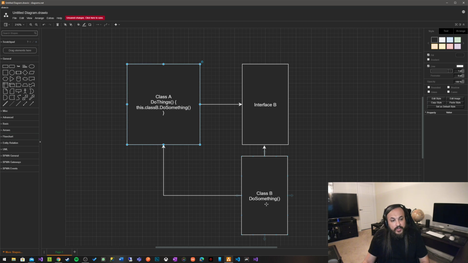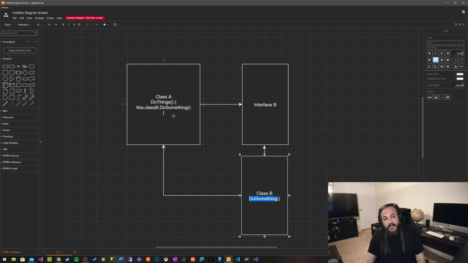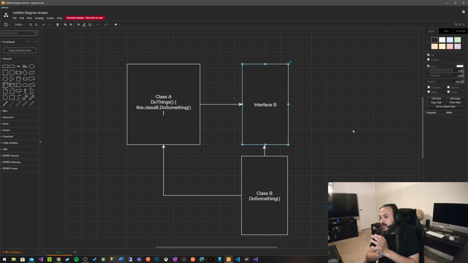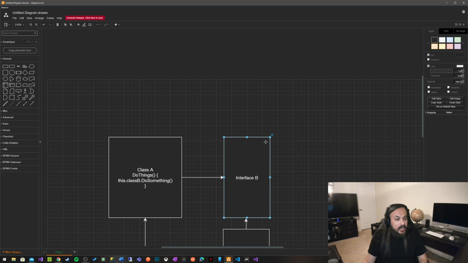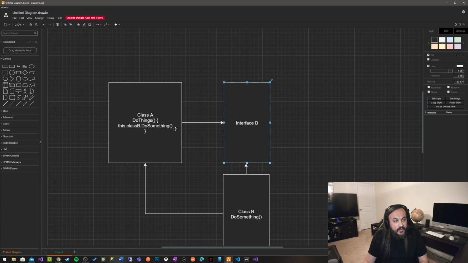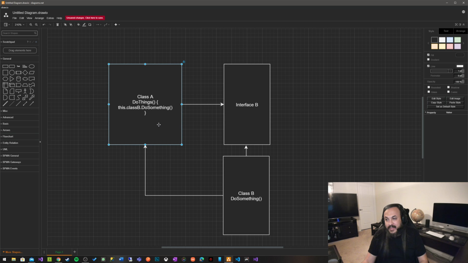So if at any point in time I want to change this method, I have to change this method, and I have to change this method, or I have to create an entirely new implementation. This really sucks. This really sucks because, while we say, okay, we have dependency injection, so you could have class C that implements interface B that can be injected in class A, you're still really heavily dependent on minor implementations that are required by interface B, right?